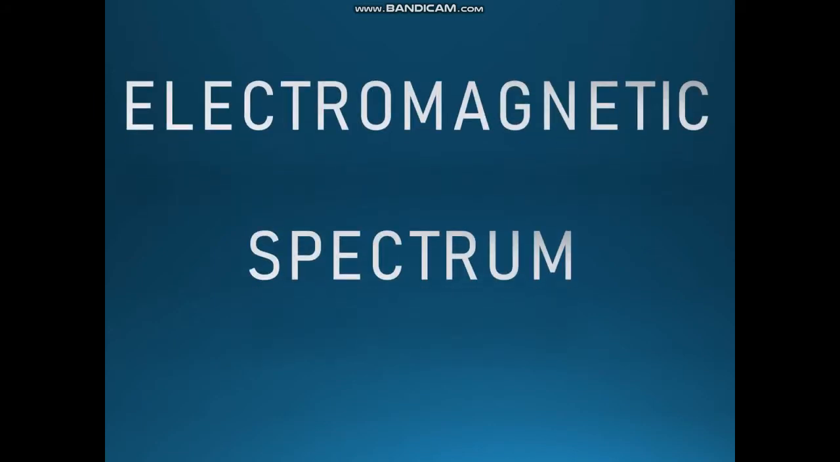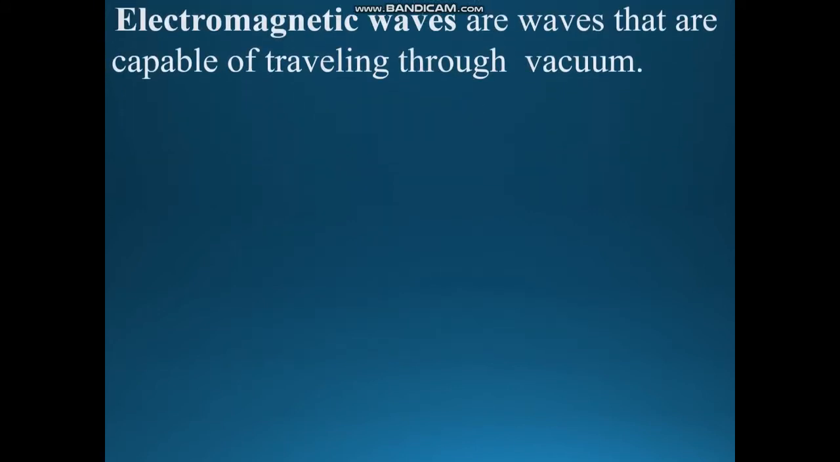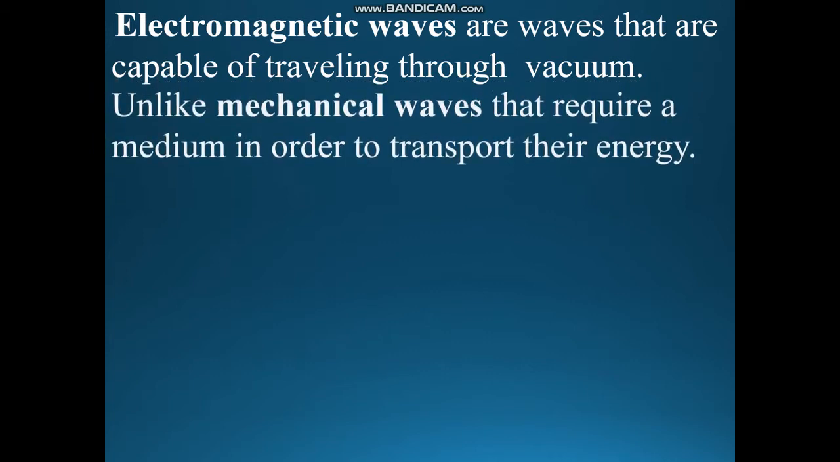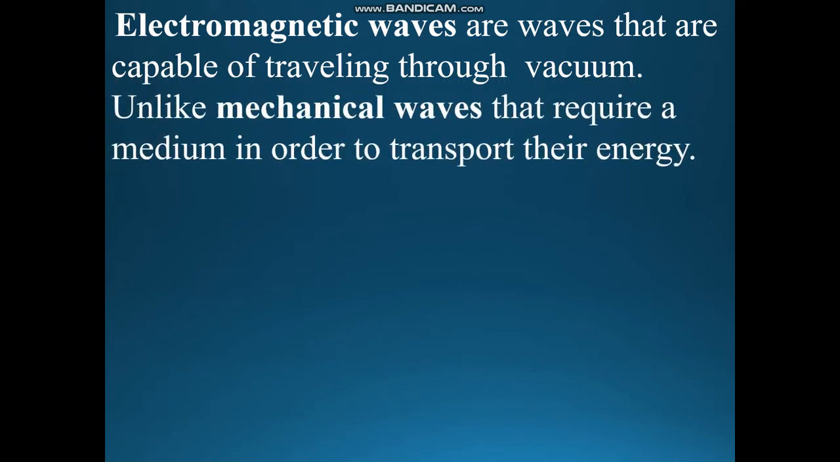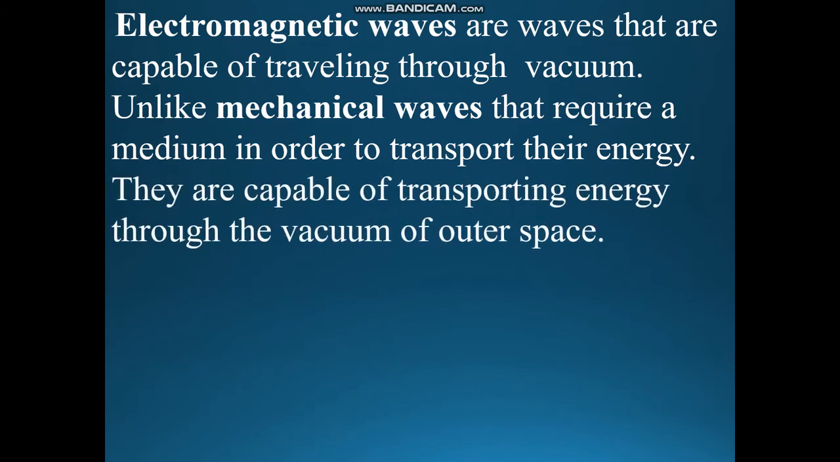Till now, we have been aware of light spectrum. Now, let's get acquainted with electromagnetic spectrum. Electromagnetic waves are waves that are capable of traveling through vacuum, unlike mechanical waves that require a medium in order to transport their energy. They are capable of transporting energy through the vacuum of outer space. That means electromagnetic waves can transport energy through vacuum.